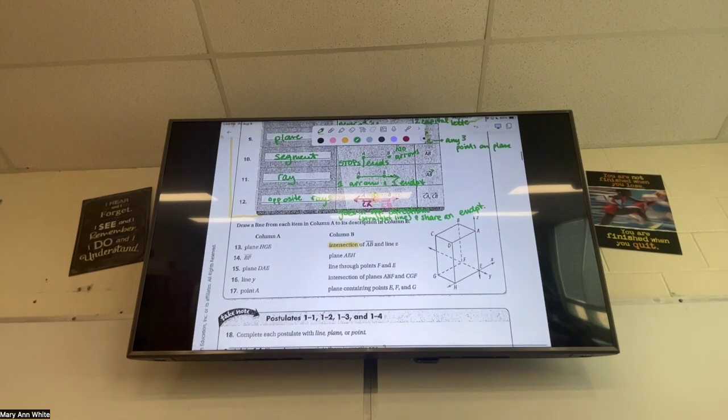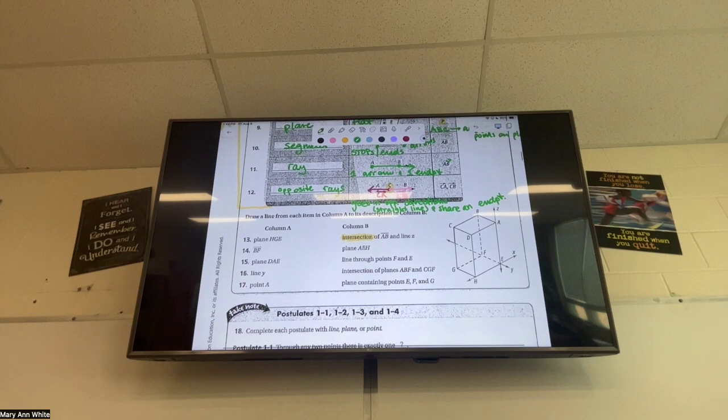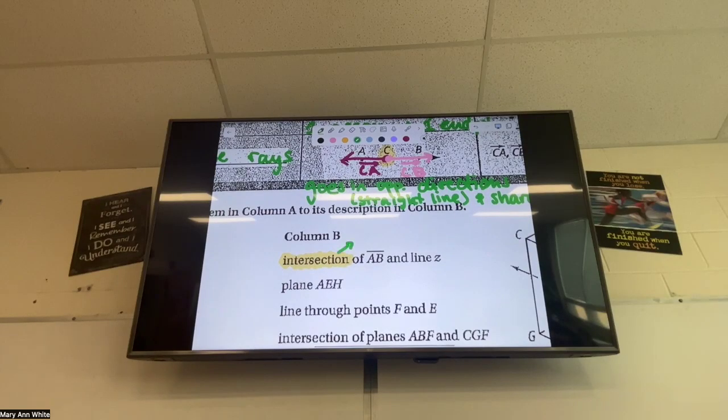All right, let me do our last 2 definitions, and then we're gonna do a little bit of work to see if we understand these planes and lines and segments. Let's define that word intersection. What does intersection mean to you guys? Chase? Where they split? Okay. What other words do we use? Where they connect, okay. Cross. Where they cross. Yep, all of those are good words, where they cross, where they meet, where they touch, where they connect. I also like to say where all the points they have in common.